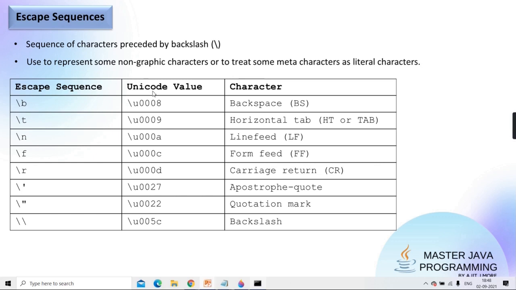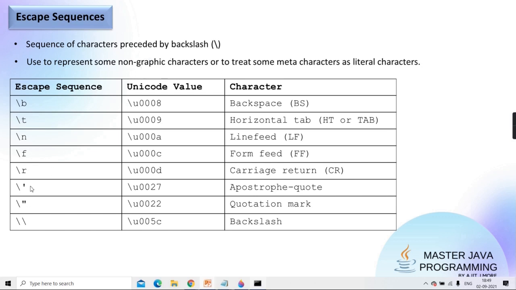So will they also have their corresponding Unicode? Yes, indeed. They are also part of your complete Unicode set. And if they are part of the Unicode set, they will have their corresponding Unicode. Now from \b till \r, are they all for this first application, non-graphic? Yes or no, guys? From this first \b \t \n \f \r, they all are for representing non-graphic characters.